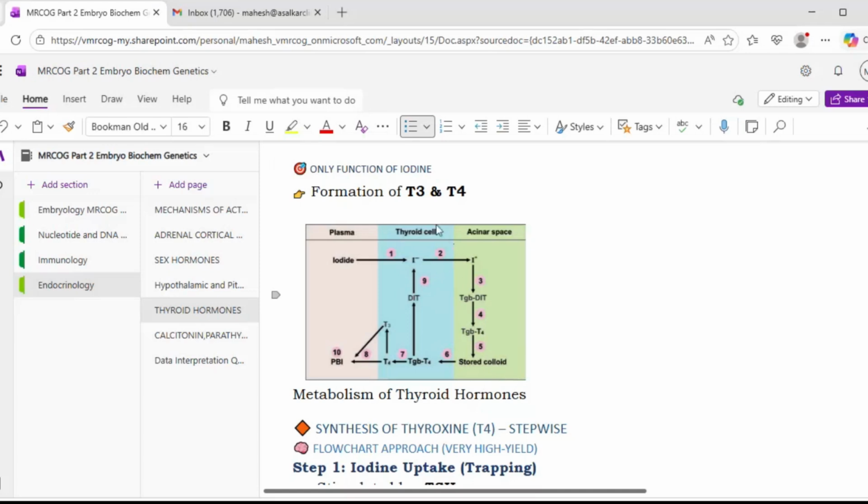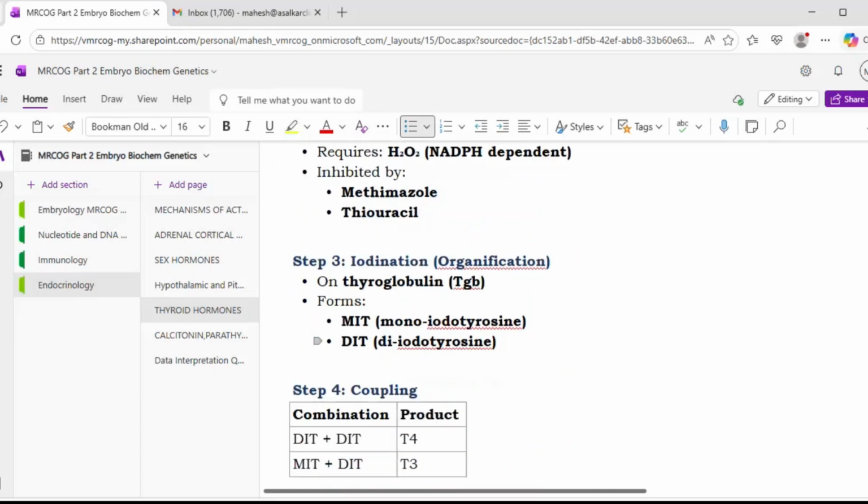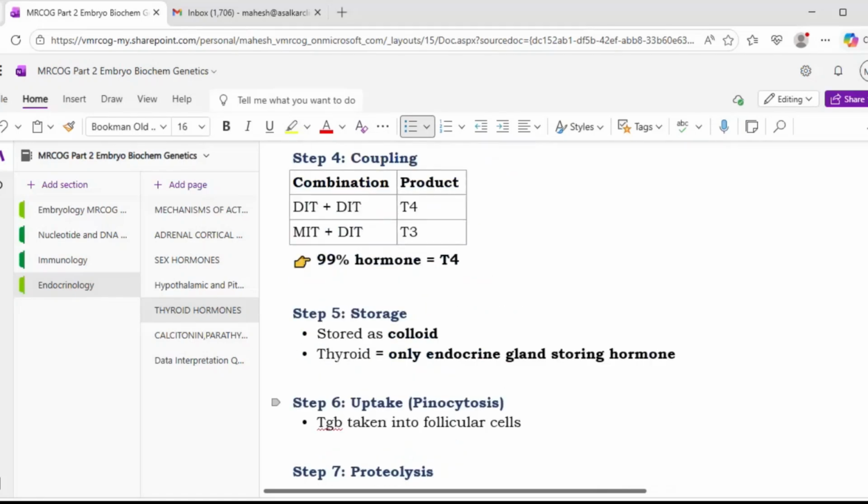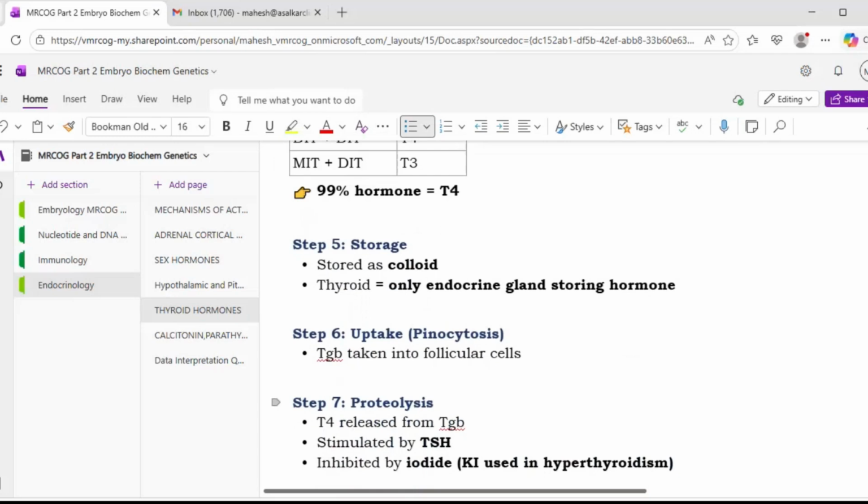From the acinar spaces, again in the thyroid cell, the process involved is pinocytosis. TGB is taken into the follicular cells, then there is proteolysis. T4 is released from the TGB, stimulated by TSH and inhibited by iodine. In these follicular cells this proteolysis happens and T4 is released from the TGB, because it is bound to the thyroglobulin.